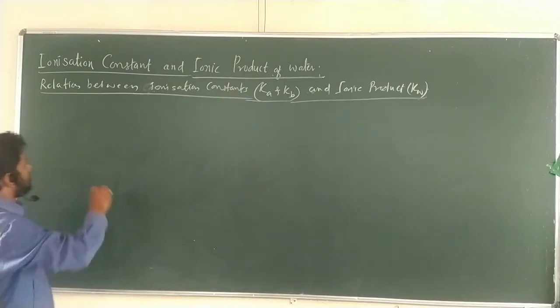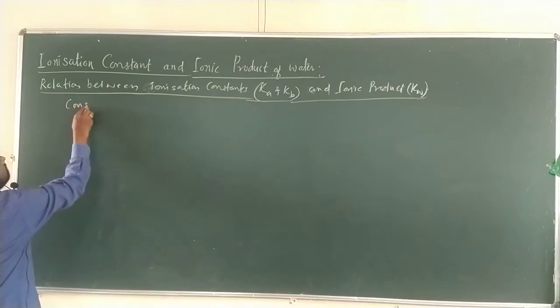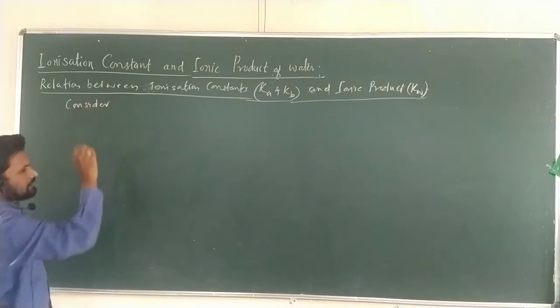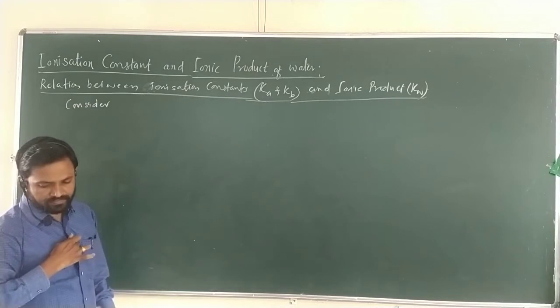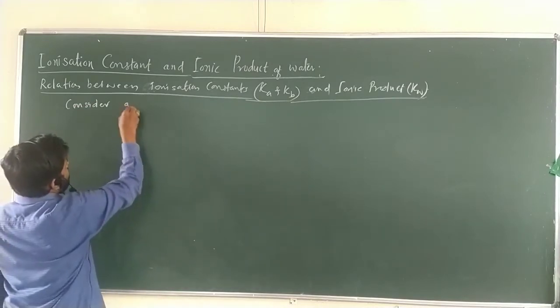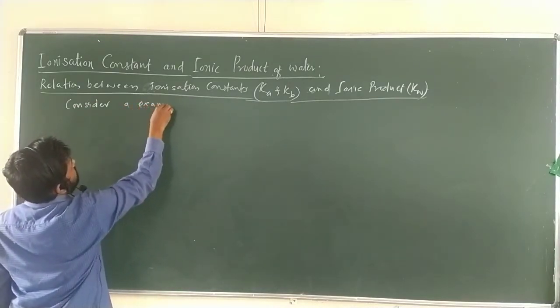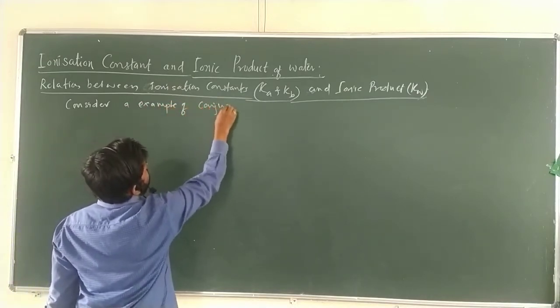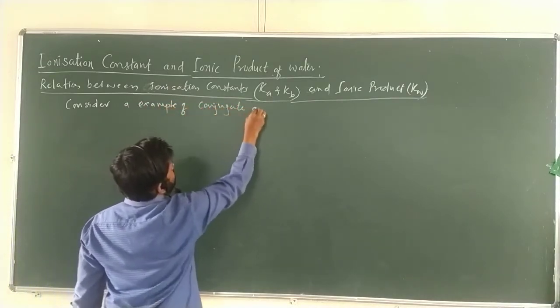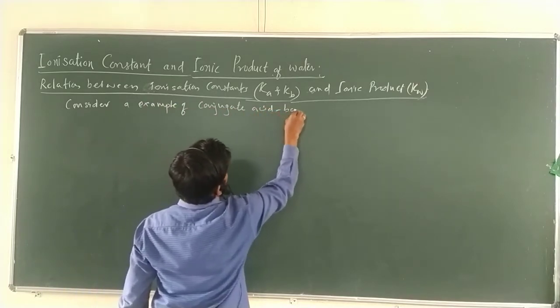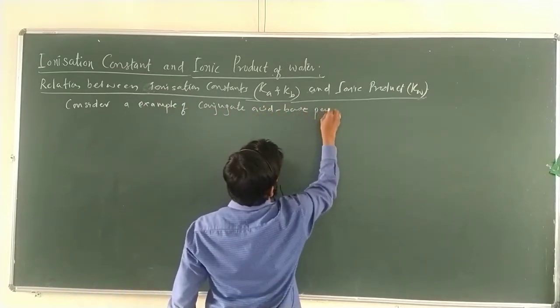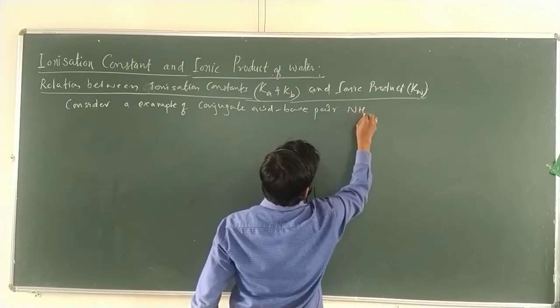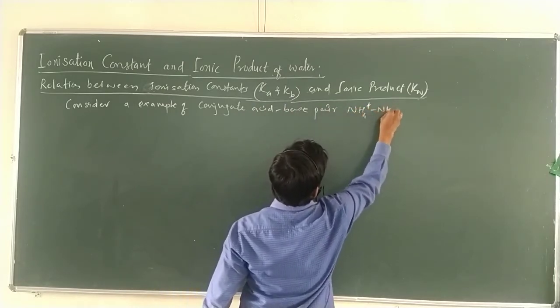So first consider an example of a conjugate acid-base pair, that is NH4 plus and NH3.